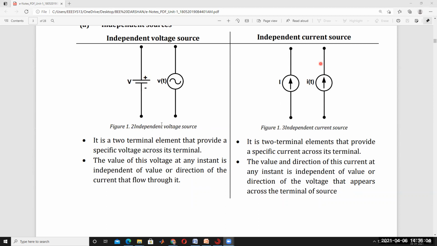The current is like this. So the voltage polarities are indicated plus here, minus there, and all of this is independent of the current direction. The current direction may be like this, or otherwise like this. Based on other circuits, compared to this voltage source, another voltage source may have higher polarity, higher strength, higher capacity. In that case, the current enters into the battery like this instead of leaving it. That is independent of the current direction.